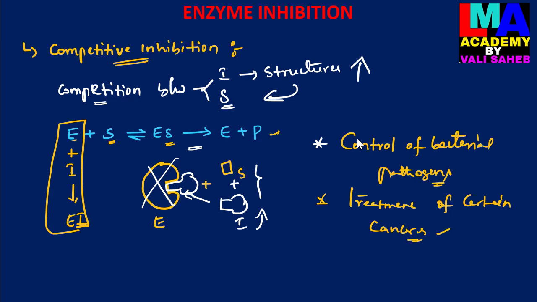So here I will give some examples related to competitive inhibition. Let us see the competitive inhibition examples. The succinate dehydrogenase enzyme mainly binds with its substrate molecule, that is succinate.